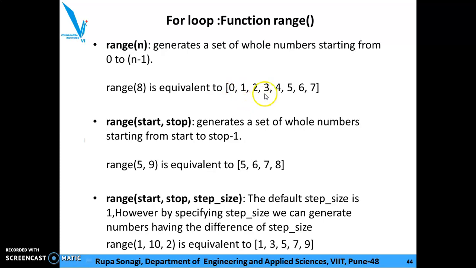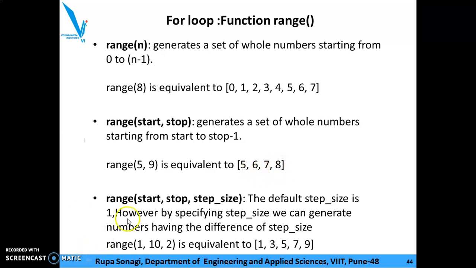So 0, 1, 2, 3, 4, 5, 6, 7. It can be used as range start, comma stop. It generates a set of whole numbers starting from start to stop minus 1. So range 5, 9 is equivalent to 5, 6, 7, 8.